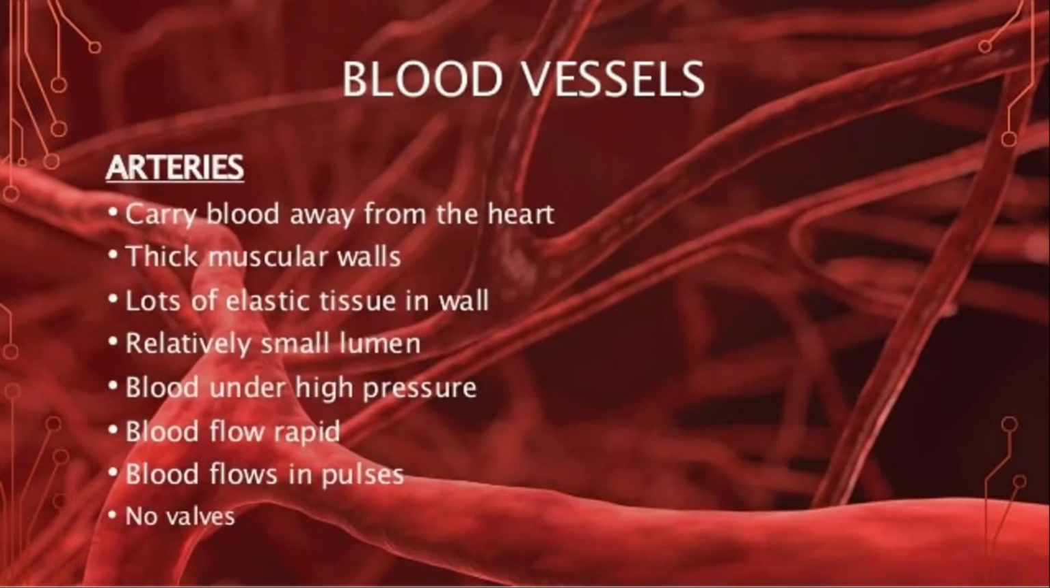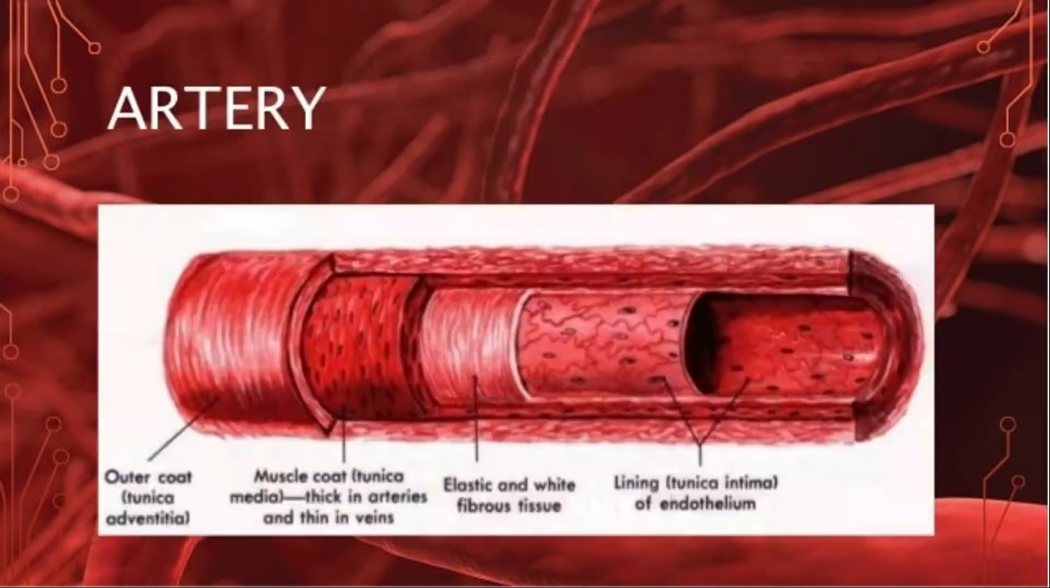Blood vessels. First, arteries. They carry blood away from the heart. They have thick muscular walls, lots of elastic tissue in the wall, and a relatively small lumen. Blood is under constant high pressure because it needs to be pumped from the heart to all over the body. That is why there is high pressure in the artery region, and that's why it has a thick muscular wall. Next, blood flows at a rapid rate, blood flows in pulses, and there are no valves.